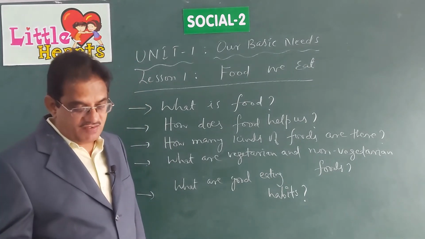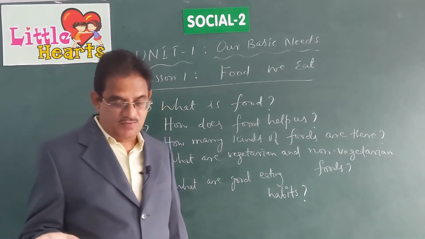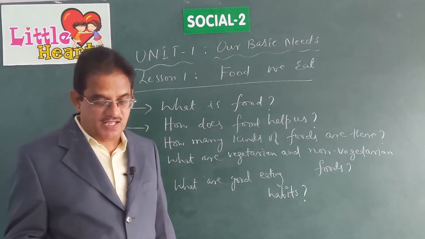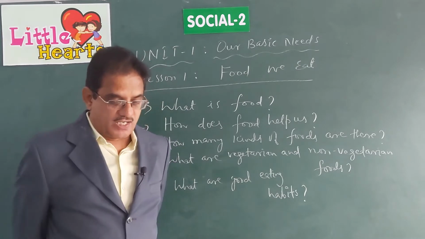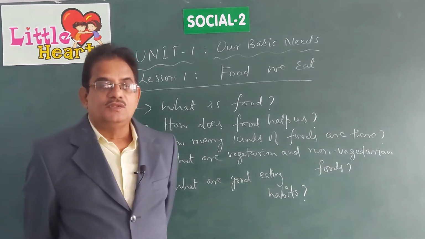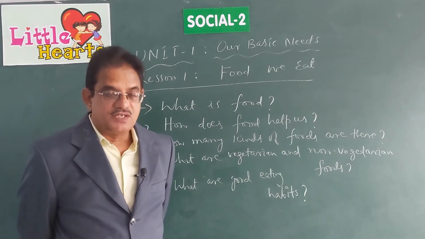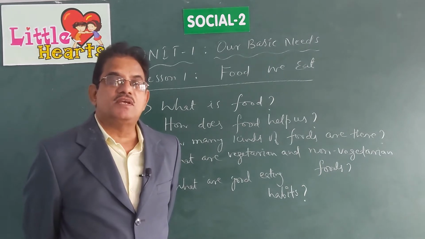What are they? Foods which protect us from diseases and help us to keep healthy are called protective foods. Some food items protect us from diseases. What is the meaning of a disease?